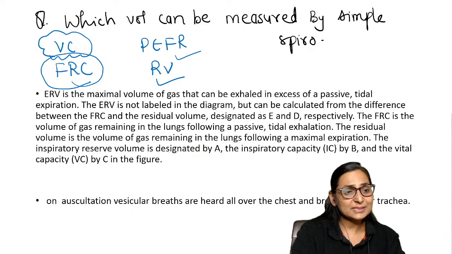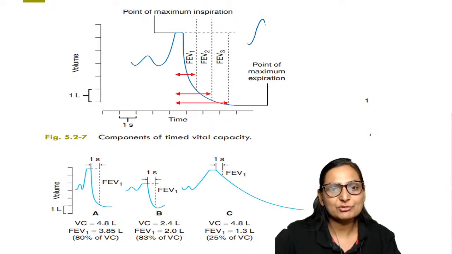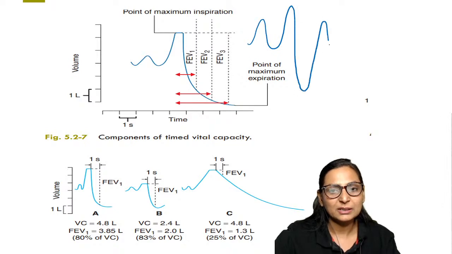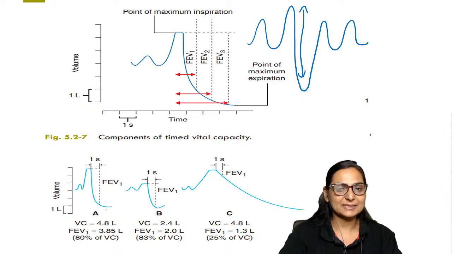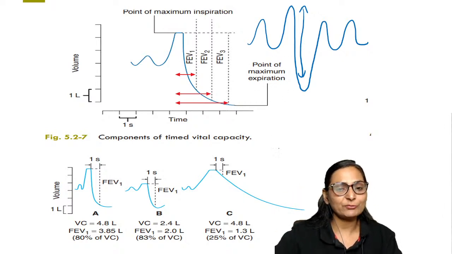Now, these were the static lung volumes and capacities, which we did by a simple spirometer. That means inspiration, expiration, inspiration, expiration, right? This is the vital capacity, which we called a simple vital capacity with a spirometer. There is no stretching of the expiratory limb.